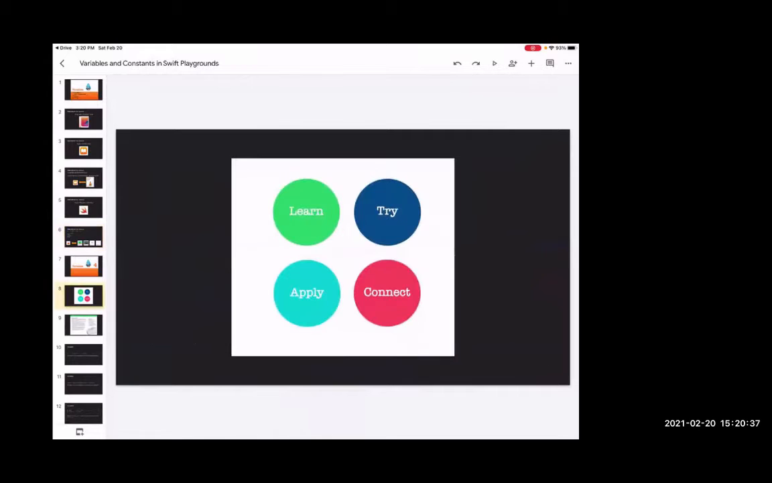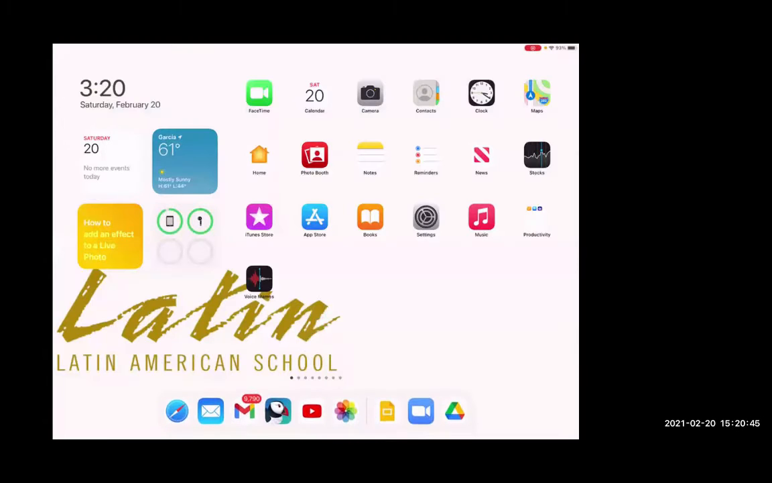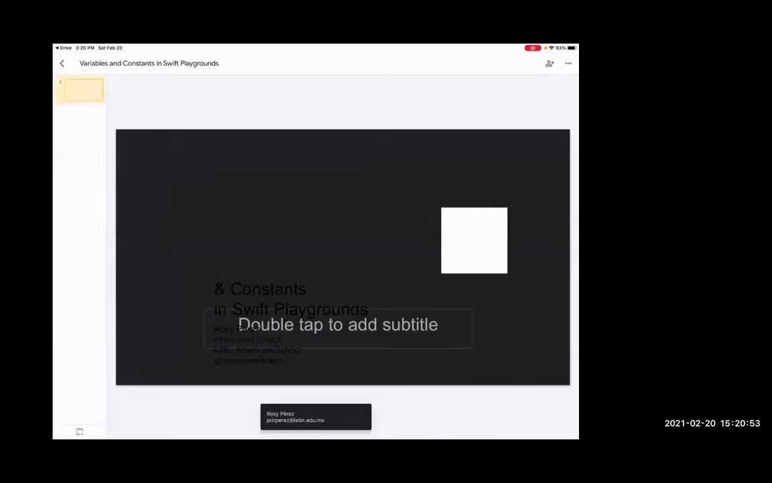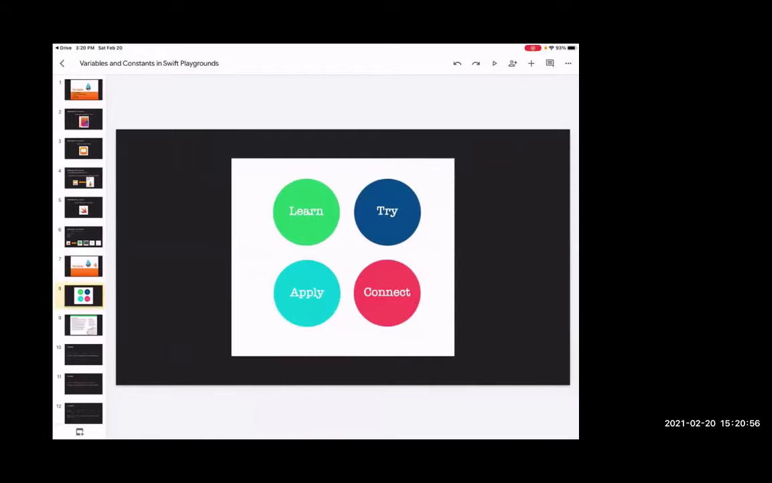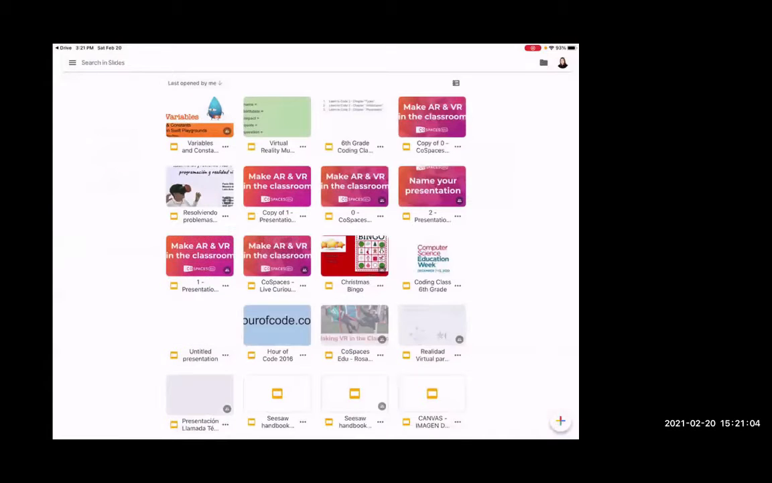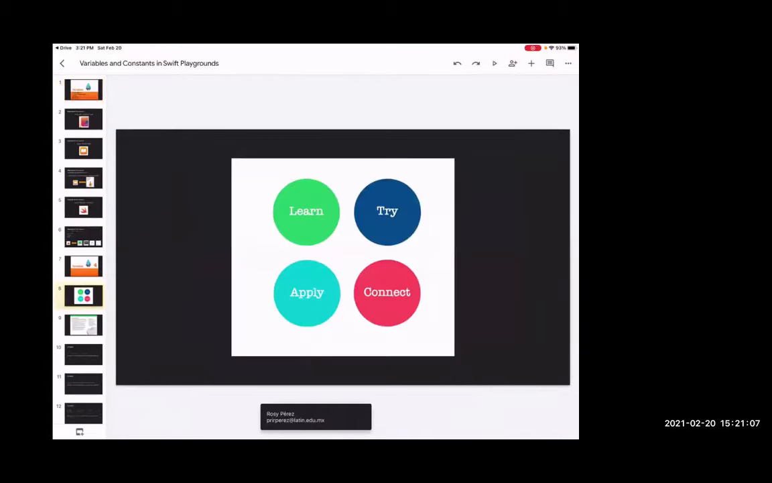Okay, this book that is called Everyone Can Code has this very singular spiral cycle where you're gonna find learn. It is learn, try, apply, and connect. Those are the steps in each chapter, okay? So every time we see a page that is for learning, it's gonna be blue, green. If you're gonna try is the dark blue, if you're gonna apply is the baby blue, and if you're gonna connect is the red one, okay?